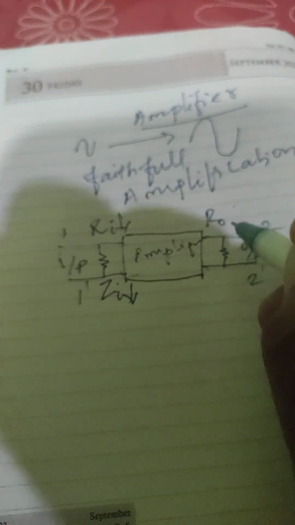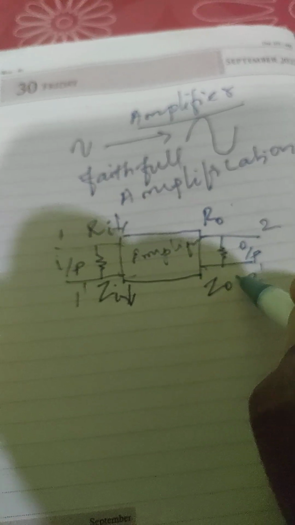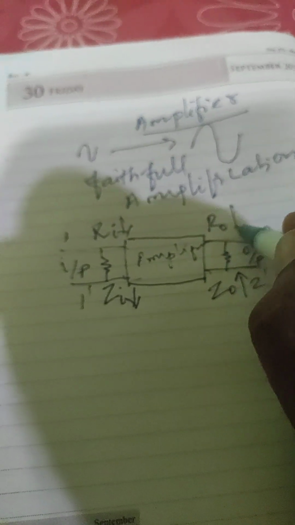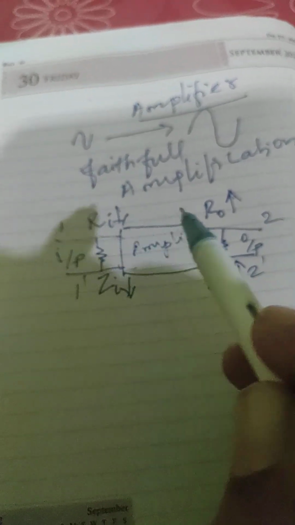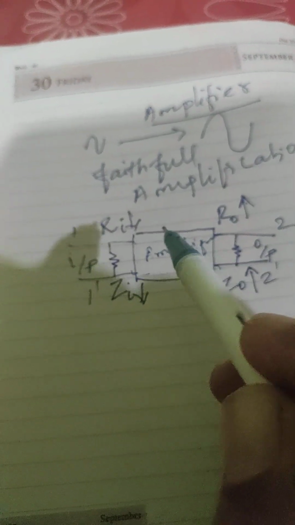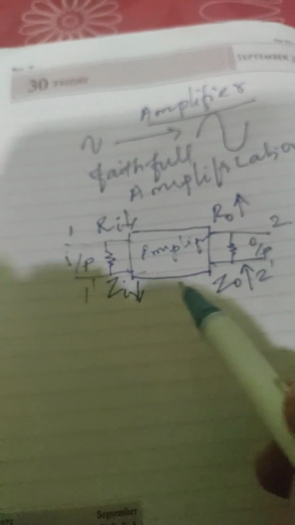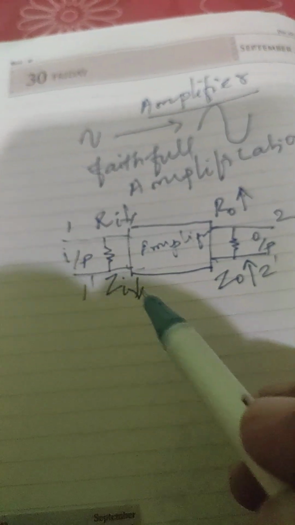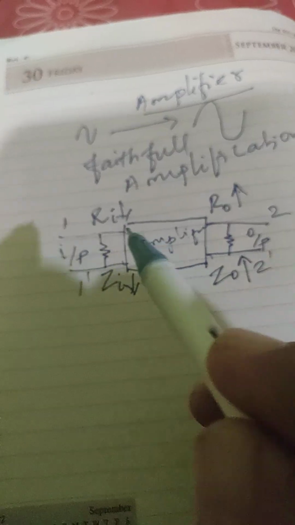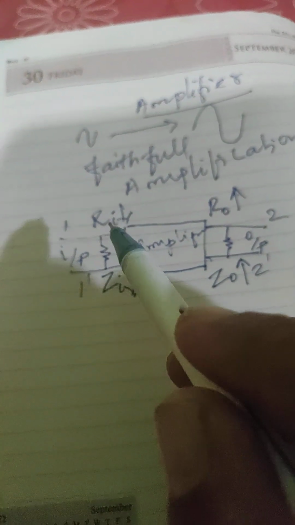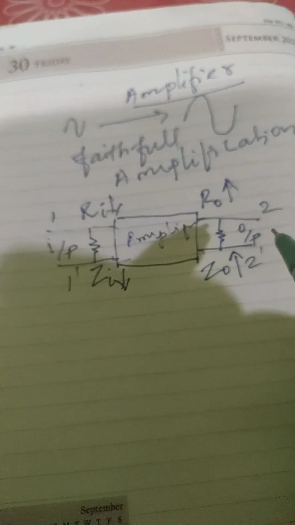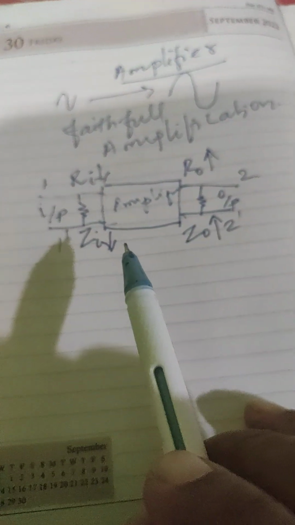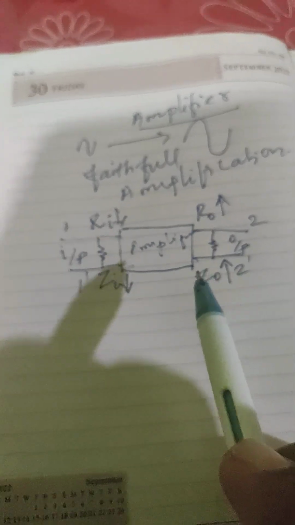Output resistance or output impedance should be high. If it is a purely DC network, we call it resistance. If it is an AC network, we call it impedance. This is the condition for an amplifier: the input resistance or impedance should be low, and the output resistance or impedance should be high.